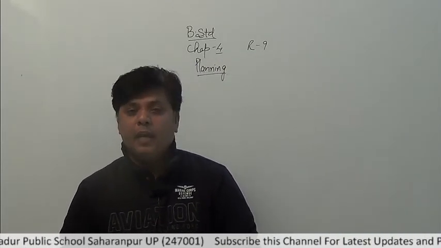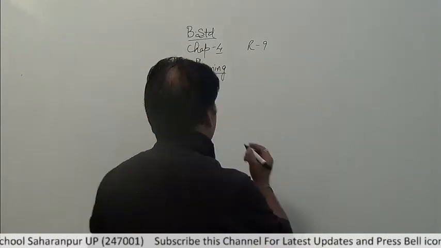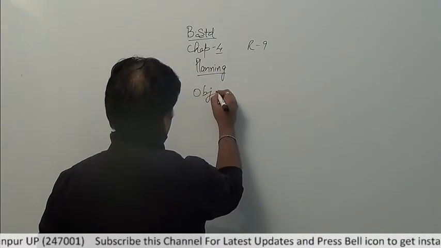So there are a total of 8 plans. The first 2 plans are objective and strategy.